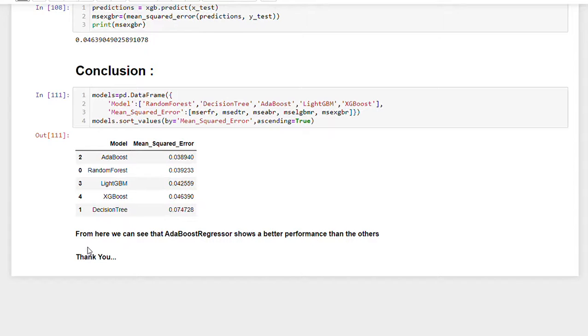We mostly prefer minimum mean square error. From here, we can see that the AdaBoost regressor shows a better performance than the others.